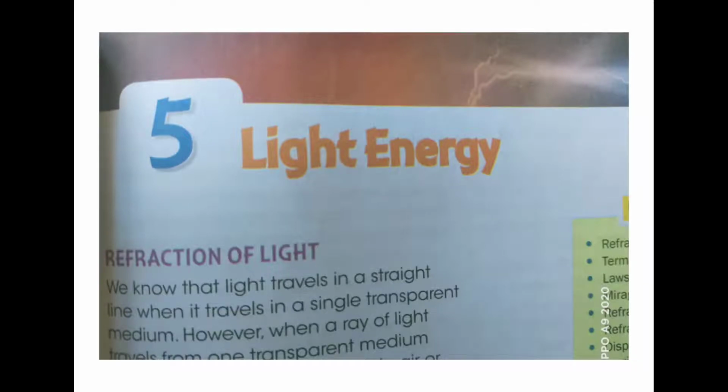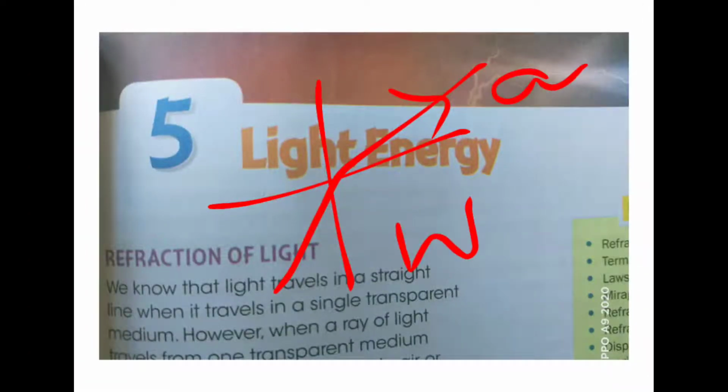Light energy, we know the refraction of light. Whenever light travels from one medium to another medium, it gets bent. If it is moving from rarer to denser, then it will bend towards the normal. If it moves from denser to rarer, then it will move away from the normal. So this was from water to air, right?